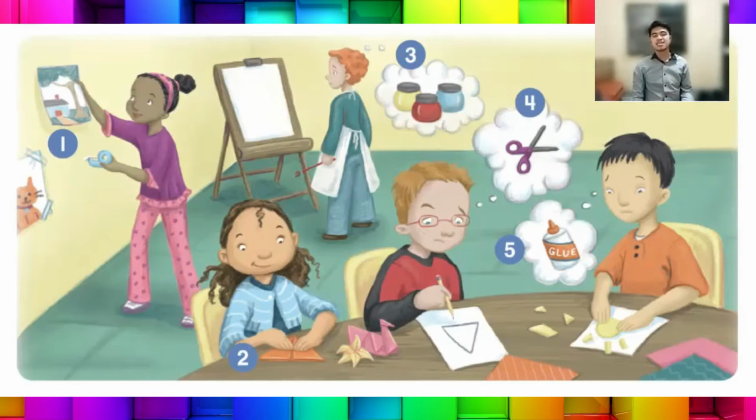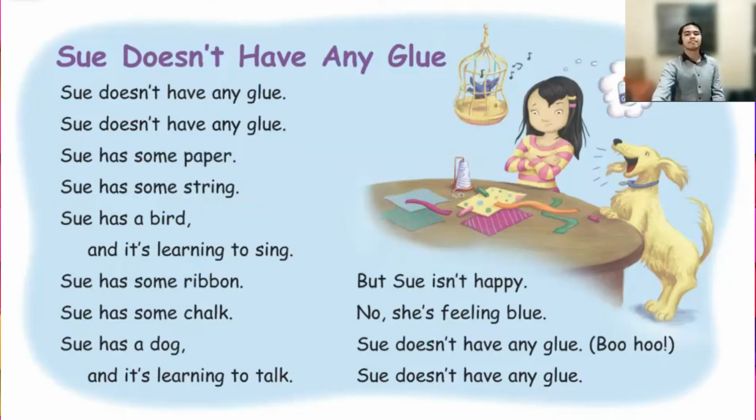Here, we studied the difference of the words he has and he doesn't have. When we use the words he has, it means that he's holding it or he has it in his bag. But when we use the words he doesn't have, that means that he's not holding it or he doesn't have it in his bag. And now, we're gonna sing a song about a girl who doesn't have any glue. Let's sing the song Sue Doesn't Have Any Glue. Page 7. D. Listen, point, and sing.